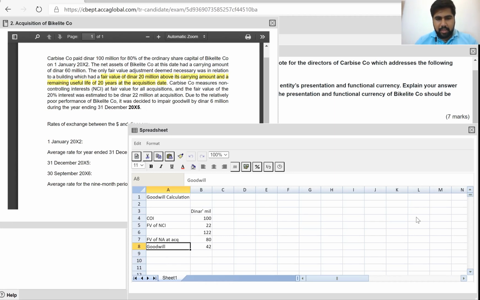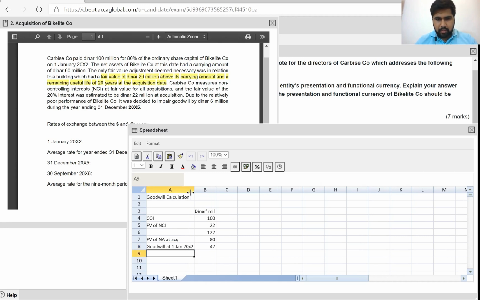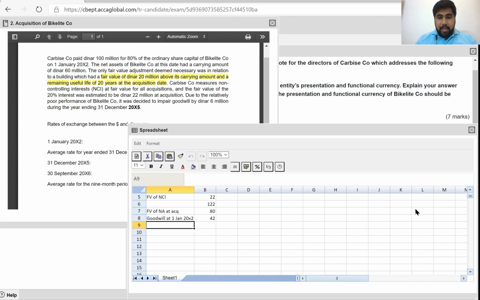Just for the sake of putting it into perspective, this is goodwill at 1st Jan 20x2. Now, impairment took place during 31st December 20x5, so I'll just use impairment of 6 million. So this is goodwill at 31st December 20x5, correct?